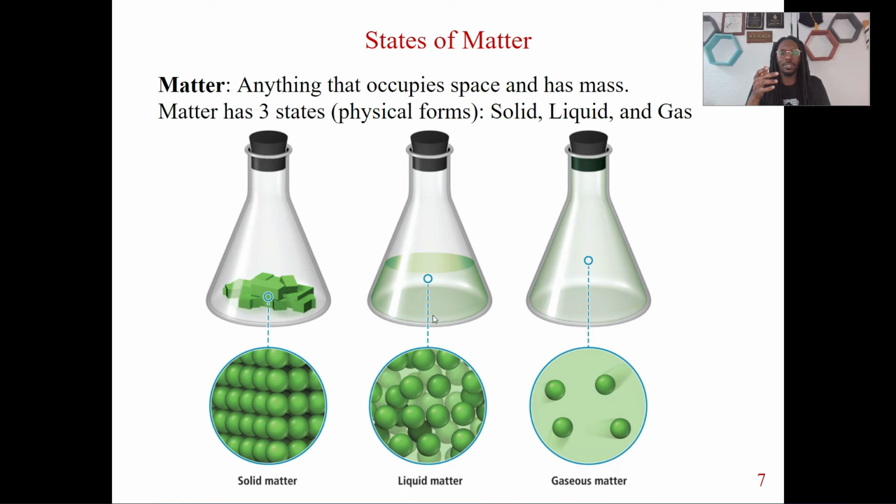So liquids are basically going to be different from solids. Now, how exactly are they different from solids? Well, specifically, liquids keep the volume, but they don't keep the shape. That's the key thing about liquids. Liquids will take the shape of whatever container they are in. So if they're in this Erlenmeyer flask, they're going to take the shape of this Erlenmeyer flask. But if I put in 20 milliliters of that liquid, it's always going to be 20 milliliters of that liquid. That's not going to change.